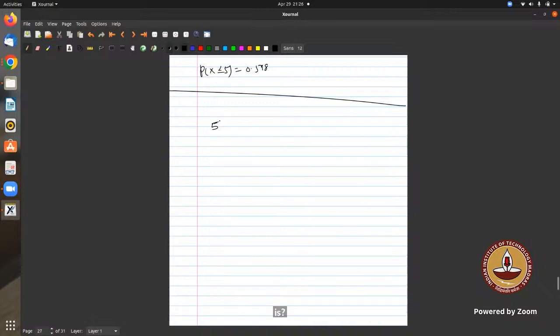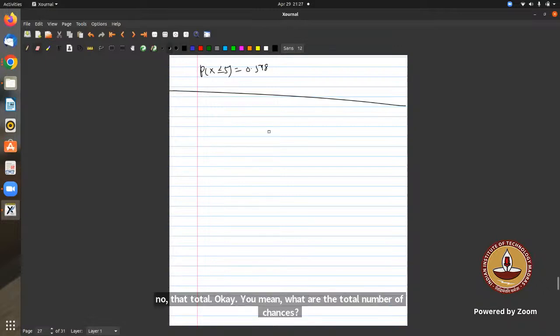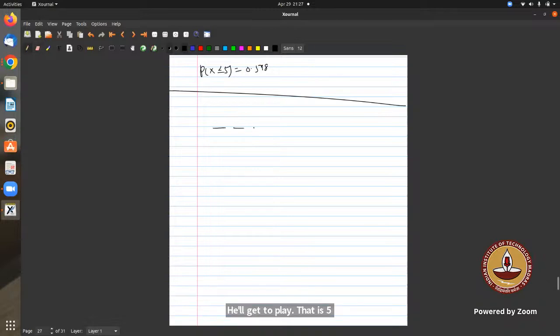You mean the total number of chances he'll get to play? That is 5. Yeah, 5 chances are there: 1, 2, 3, 4, 5. Each of the chances will have 5 outcomes each time. So 5 to the power 5 is the total, 3125, right?